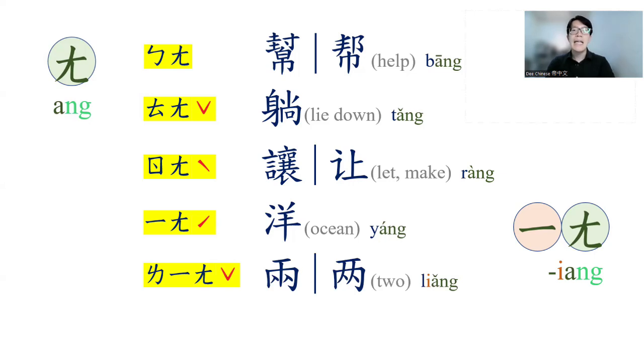Next one, third tone, liang. Liang means two. The next one, xi, first tone, xiang. Xiang means fragrance. So the same, when ang is combined with the medial u, it doesn't change at all.